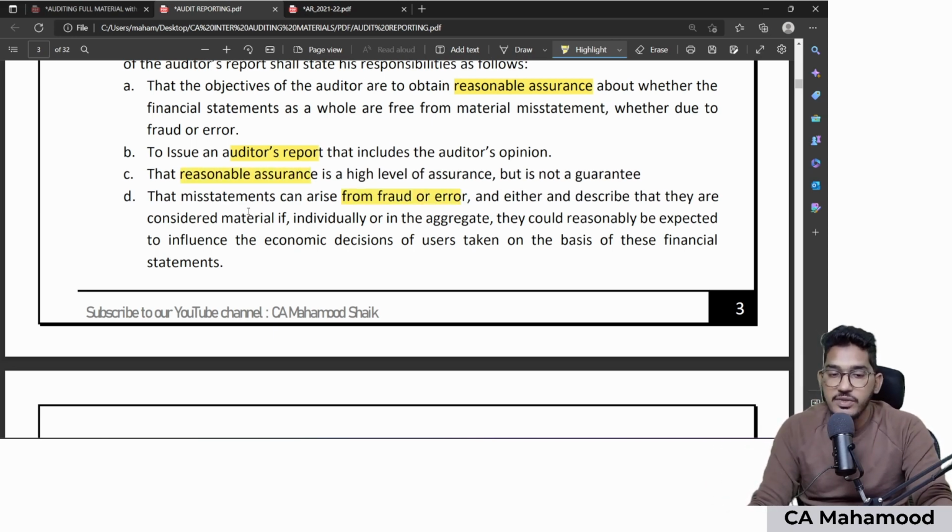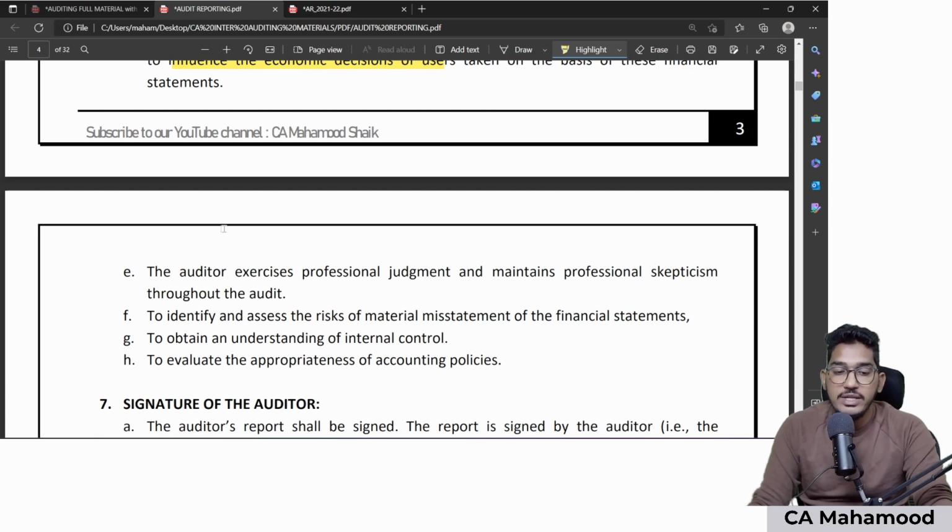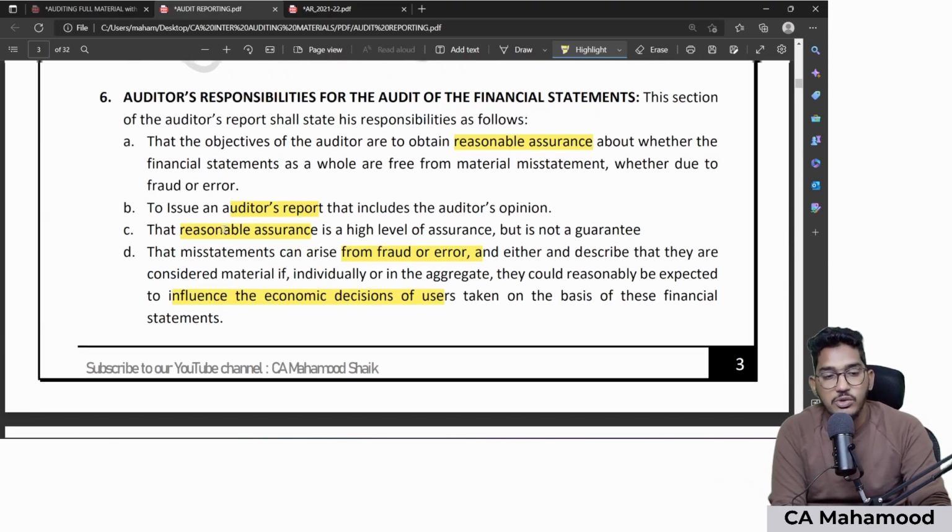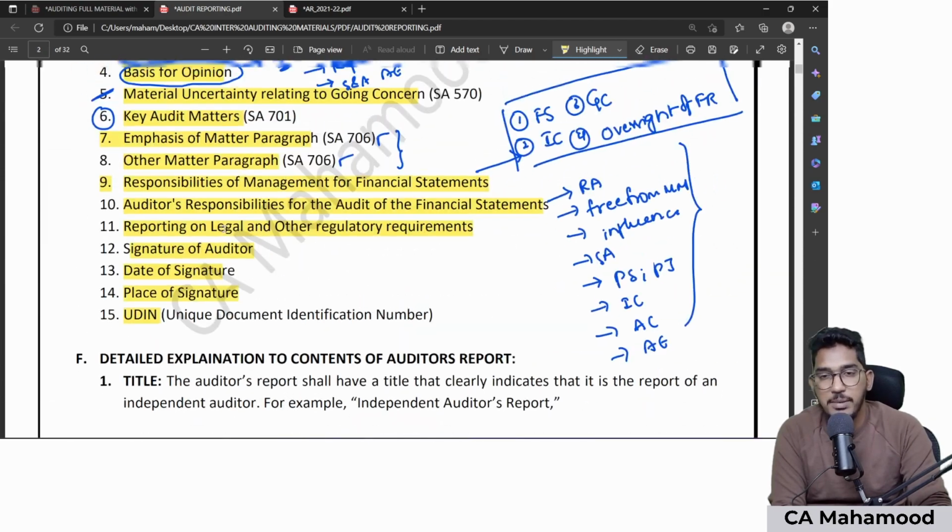Misstatement can arise from fraud or error, and they are considered material only if they influence the decision of users of financial statements. And you need to exercise professional judgment. You need to maintain professional skepticism. You have to identify and assess risk of material misstatement. You need to understand internal controls. You have to evaluate the appropriateness of accounting policies. So in simple terms, all these are your responsibilities that you have to mention in the auditor's responsibility paragraph.